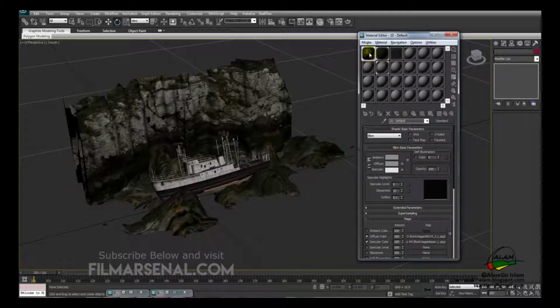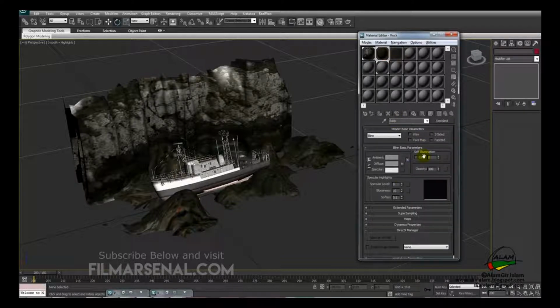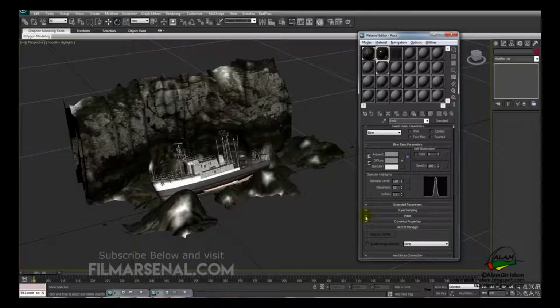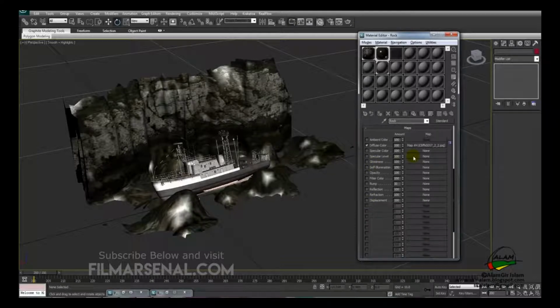and if we go to smooth highlights, we can see the specular, and we'll change the specular for the cliff. Also in the rock we'll change the specular value, and the same thing for the maps.